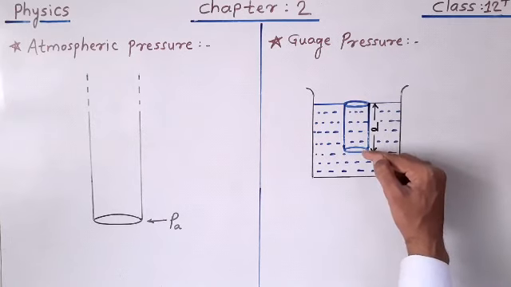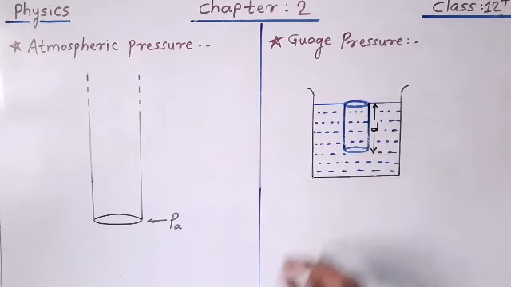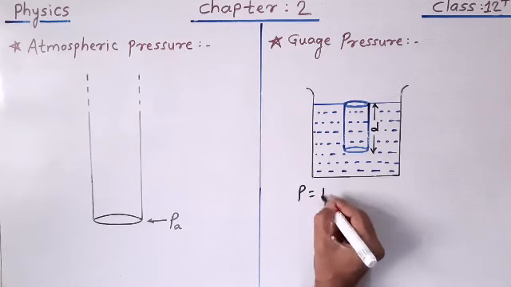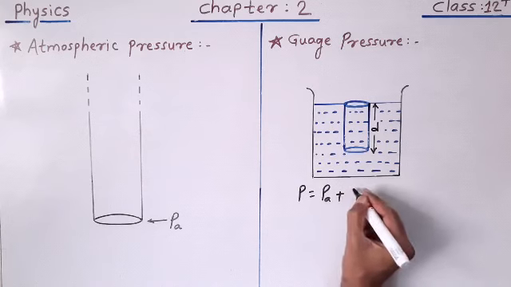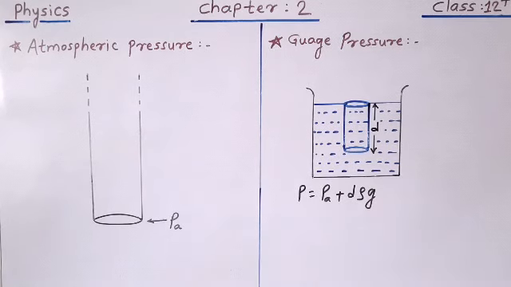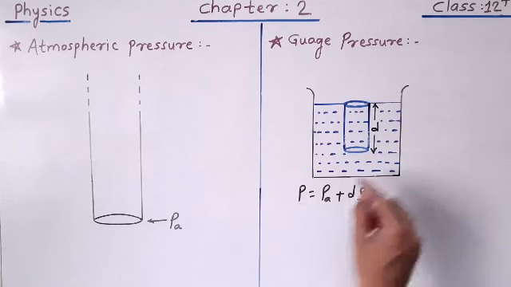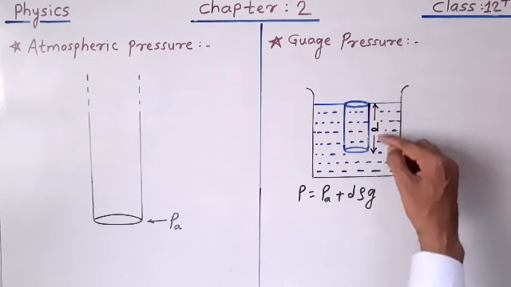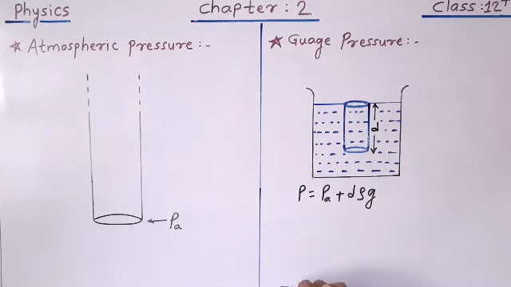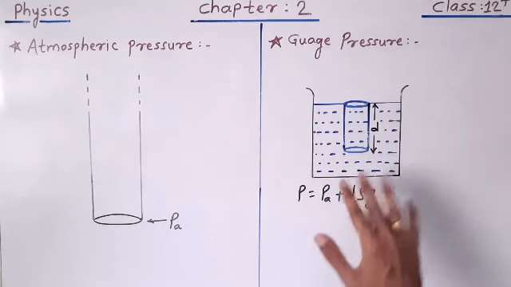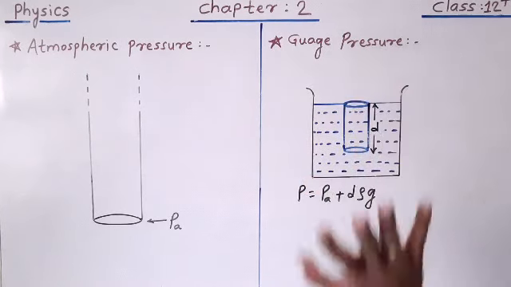The pressure at this point at a depth is given by the formula P is equal to P A plus D rho G. This is the pressure at the point at depth D below the surface of the liquid. This liquid is open to the atmosphere. You have to remember this.